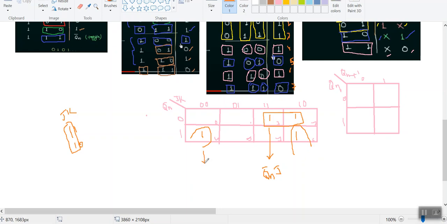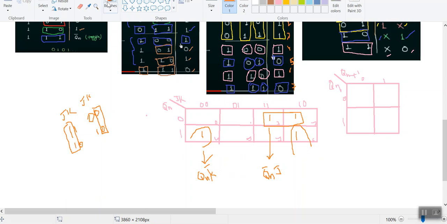And for these other two ones, in this particular row my value is Qn and it is 1, therefore we don't have any complement of Qn. And in this column, 0 0 and the last column is 1 0, with J and K as my two input variables. So here K is constant, therefore I would like to consider the K value. K is equal to 0, it means K bar. So Qn into K bar. This is our expression for our characteristic table.